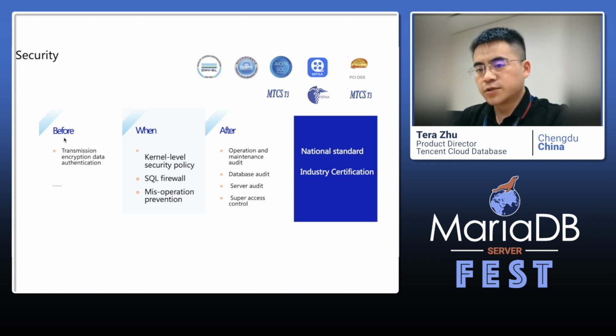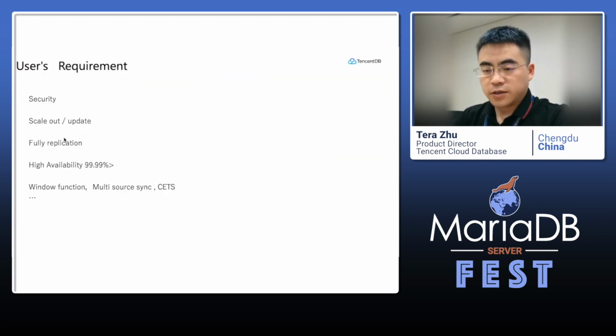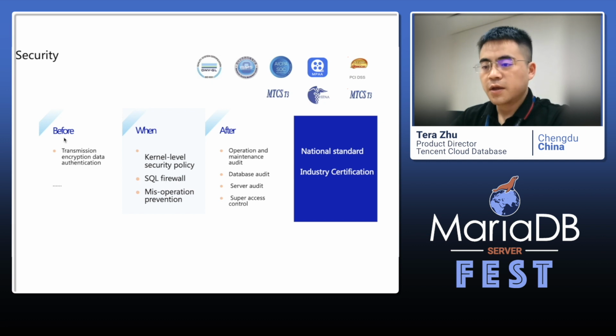Okay, the first one we want to talk about is security. There are three phases when we talk about security. The first one is before the SQL comes to the engine. We can see the connection here, so we need to encrypt the connection and have some authentication. And when the SQL comes to the kernel, we have a kernel-level security policy or SQL firewall.